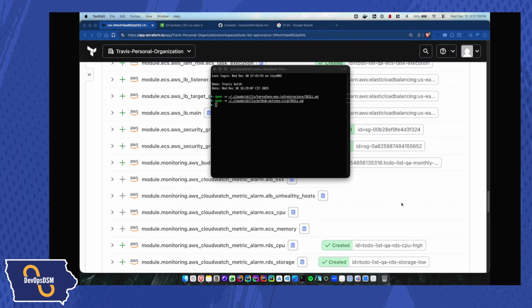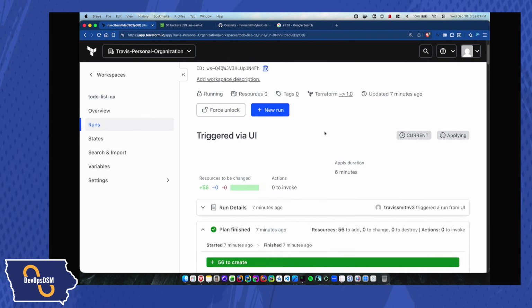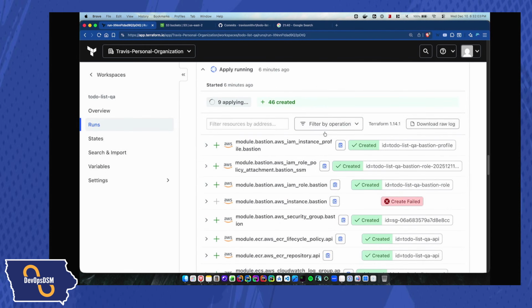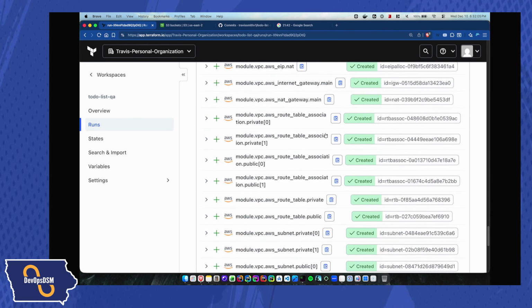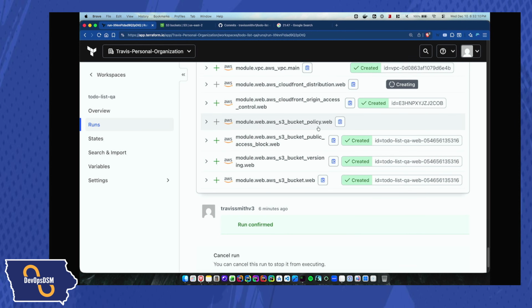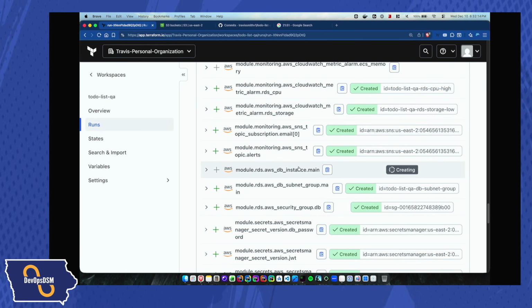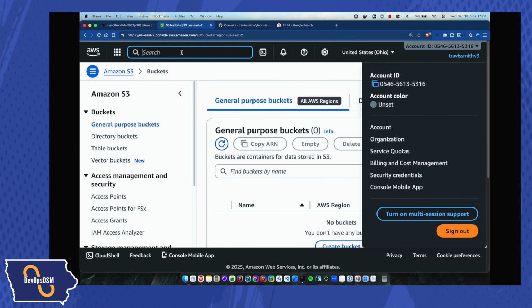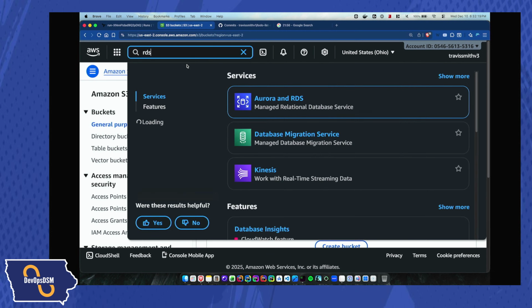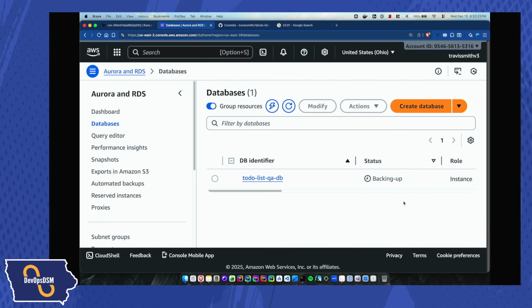So I'm going to go back and refresh this and see how our infrastructure is going. This is probably going to be the longest part that I'm going to have to wait for, the infrastructure setup. And it looks like we're still setting up CloudFront, and let's see if I actually got the database set up. Database instance is still going. So let's go check on the database and see what state it's in. Okay, so it's backing up. So it's on the back 9 of what it needs to do. So it's hopefully going to be done pretty soon.